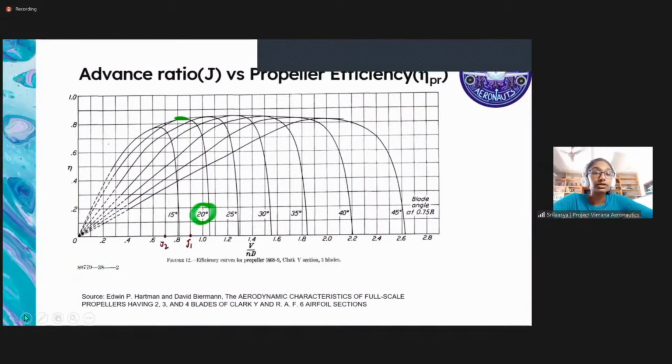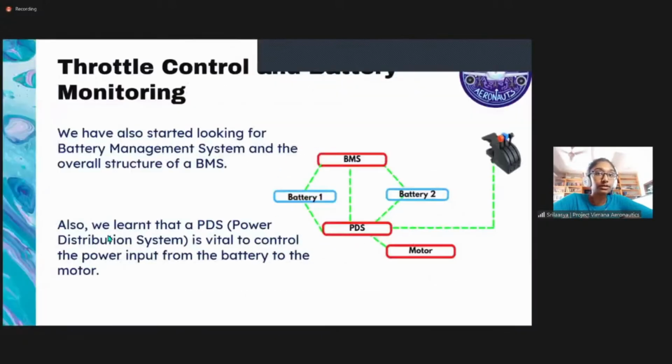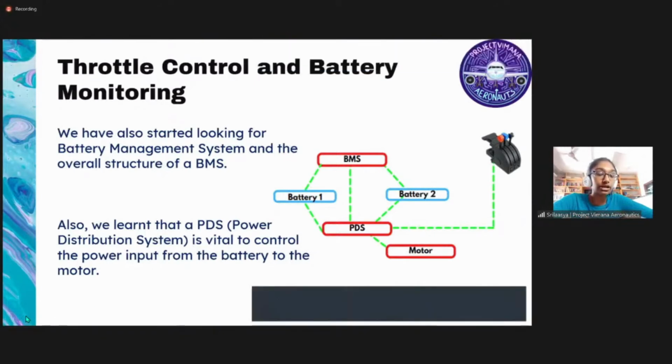Lastly, we also looked into the general working of a battery management system, or BMS. It's connected to the batteries and helps give the pilot updates on the battery health and the charge remaining. We also looked into the PDS, or power distribution system, which helps distribute power from the battery to the motor by receiving inputs from the throttle stick in order to generate adequate thrust from the propeller.